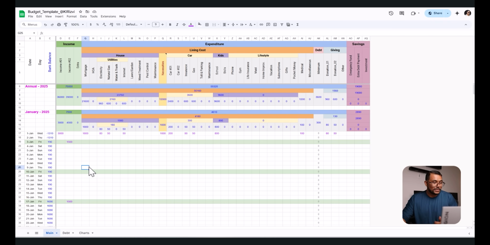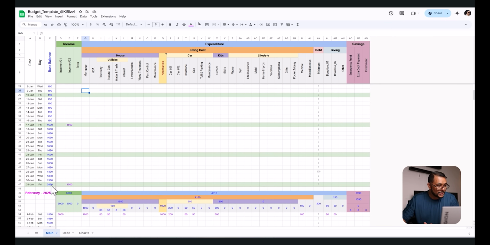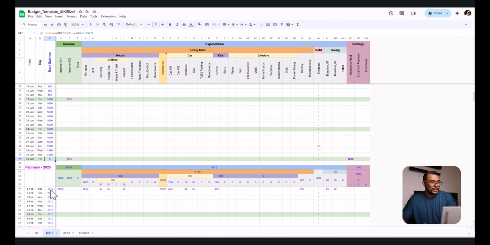But look at my spreadsheet, where what it does in January, you see that at the end of the month you have 2890. So that 2890, if you put it aside, it becomes zero on your checking or balance. Then your February again starts from zero.